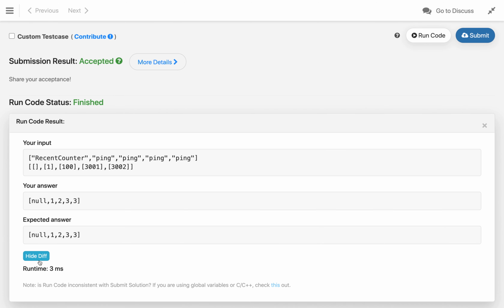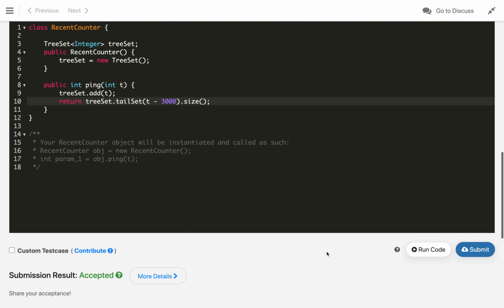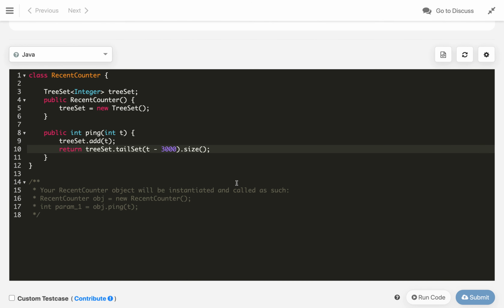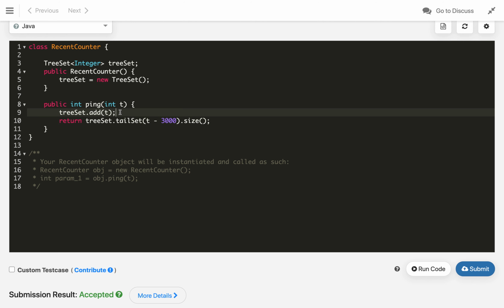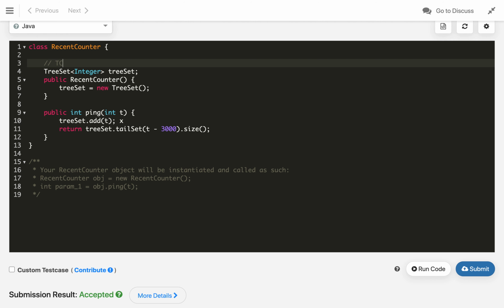So, let us compile this code, and it is compiling and we are getting the correct answer. Let us submit this code, and it is judging now and it got accepted. So, what is the time complexity of this solution? As I explained already, the add will take O of log n time, and the tailSet method also takes O of log n time, so overall time complexity is O of log n.